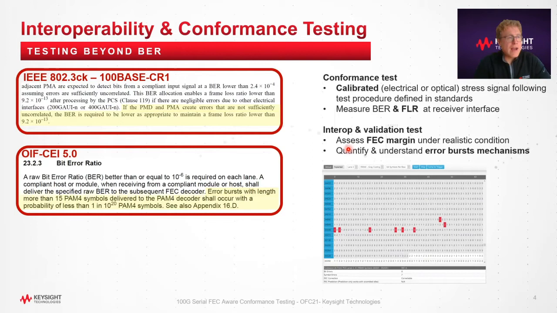And therefore, standards bodies such as the IEEE or the OIF-CEI either request to measure the frame loss ratio or to characterize the size and probability of error bursts. For interop and validation tests, predicting the forward error correction margin under realistic conditions requires to quantify and characterize the error burst mechanism.